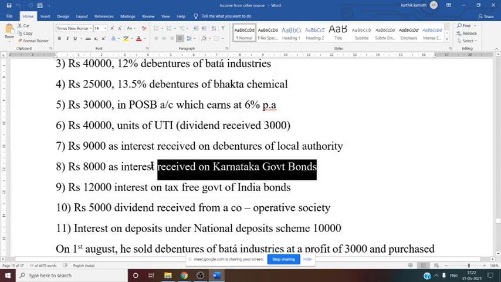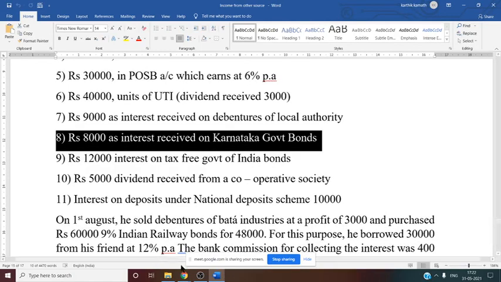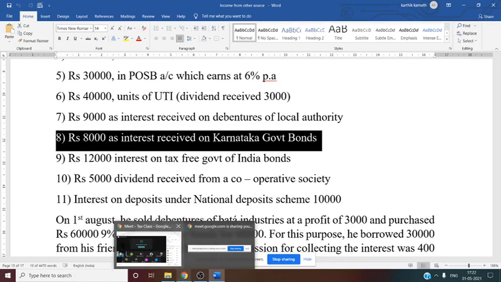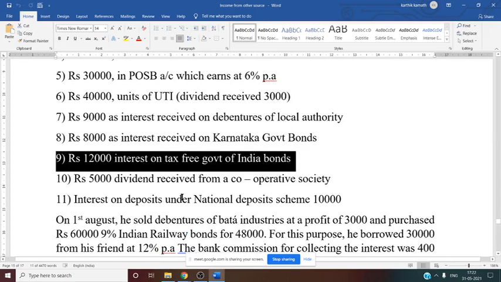So now Karnataka government bond, it is a state government bond, interest received. Do we need to gross this up? Interest received, Karnataka government bond. Not required, sir. So this is not required. Same information you can write here, 8,000 rupees. Now next is 12,000 interest on tax-free government of India bond.